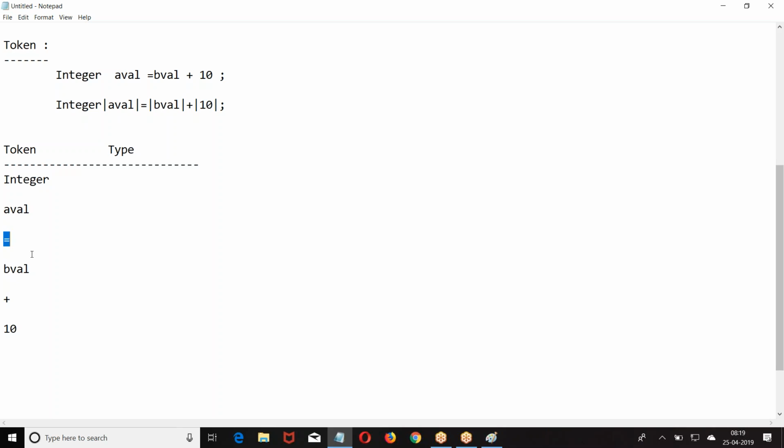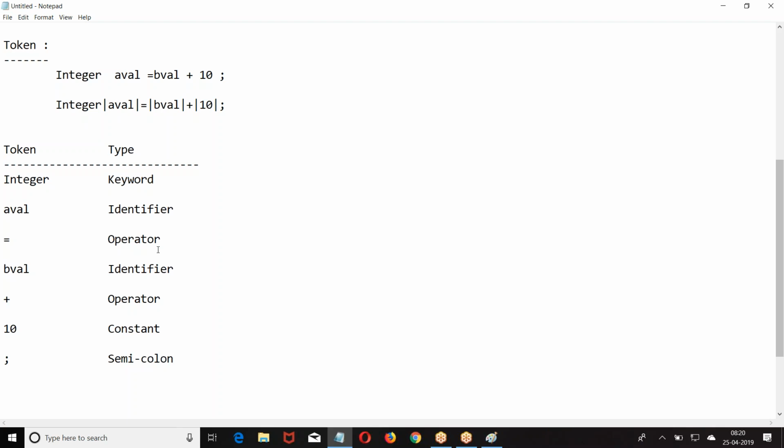So what was this integer? It is a keyword. A value is an identifier, equal to is an operator. B value is an identifier, plus is an operator. 10 is a constant. Right, this is what we got.